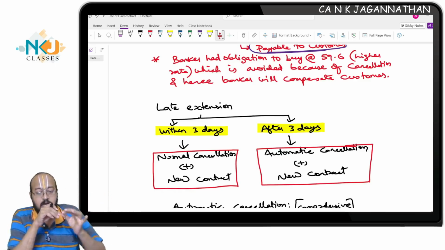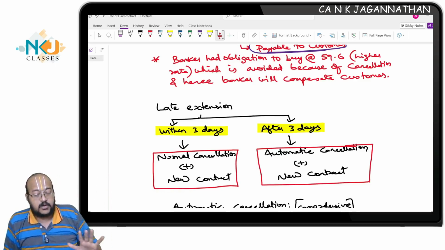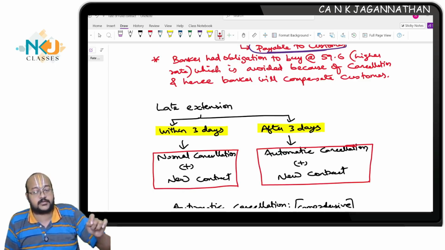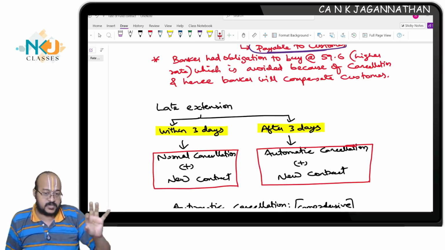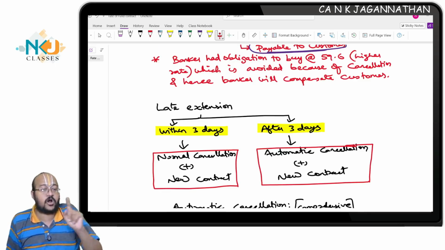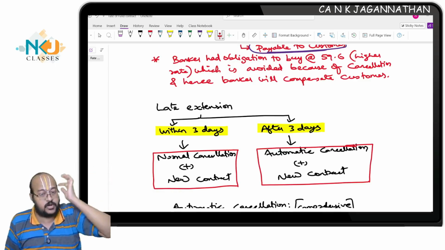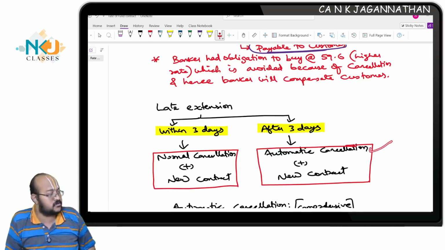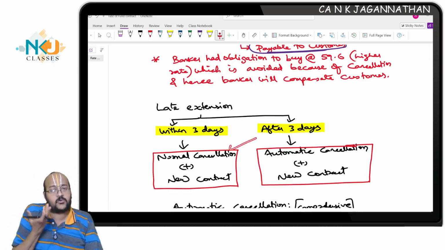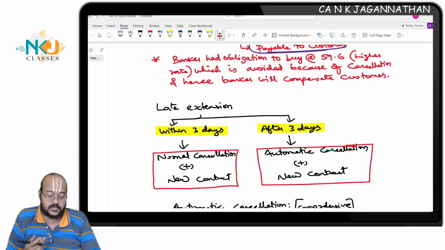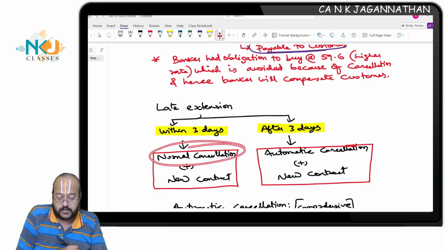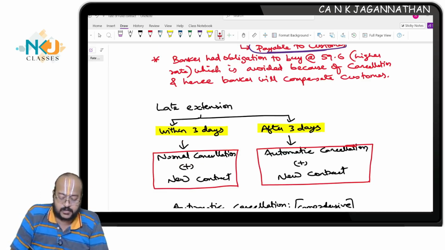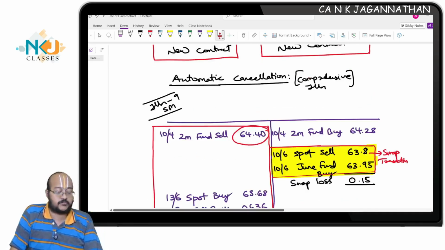The dealer will enjoy the benefit. He will not pay back the benefit to the customer. But if any losses arise from this transaction, they should be compensated by the customer. I will receive the compensation from the customer, but I will not pay compensation to the customer even if it is payable. This is the automatic cancellation case. To enjoy the positive aspect of the currency fluctuation, you need to come within the 3 days period. If you come after the 3 days period, automatic cancellation provisions will apply.